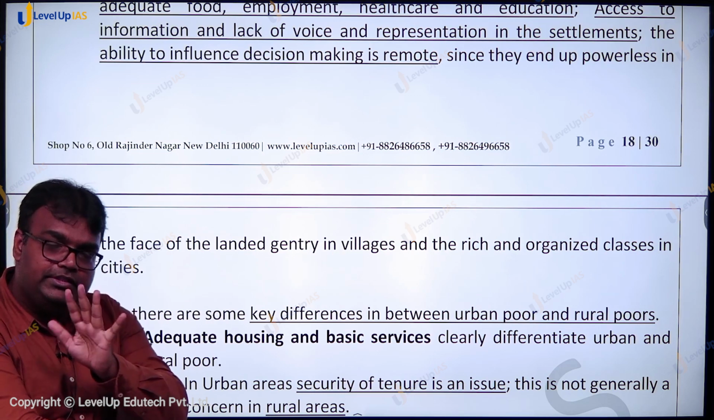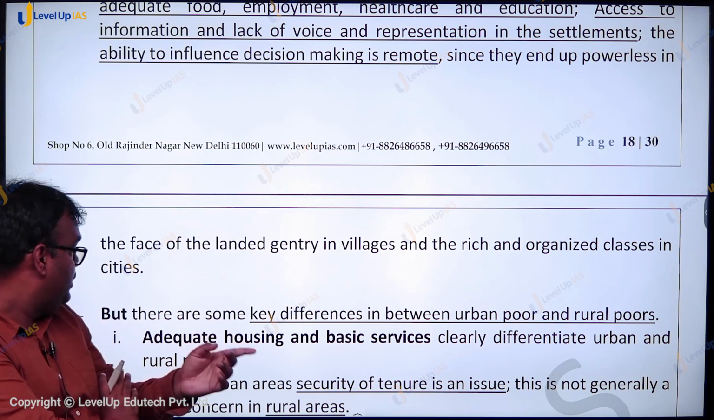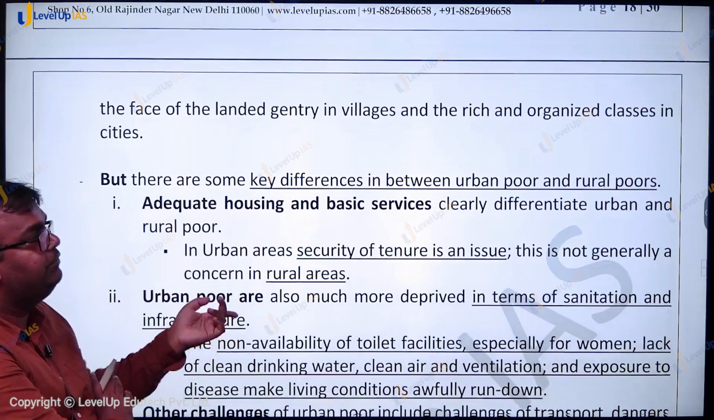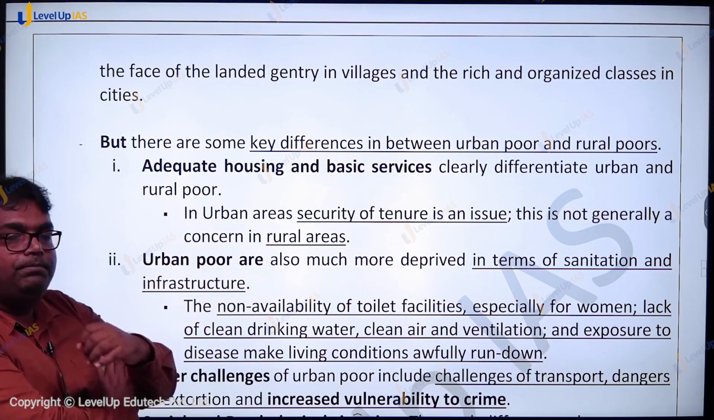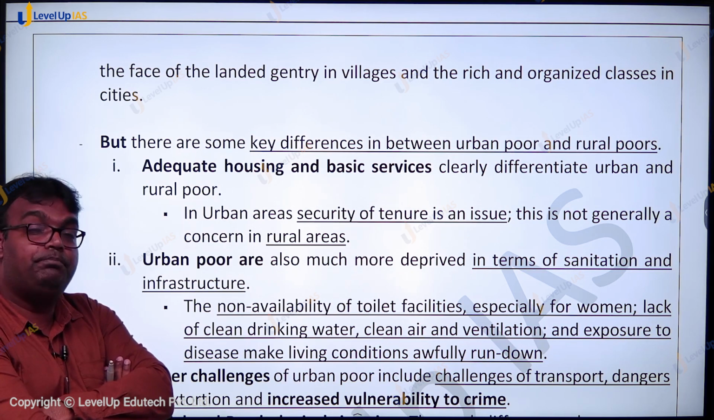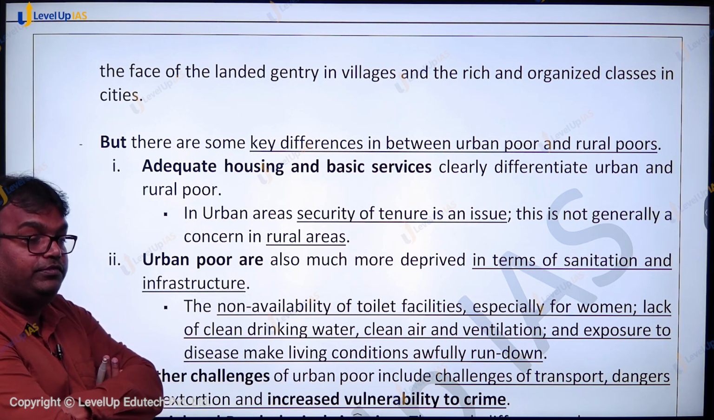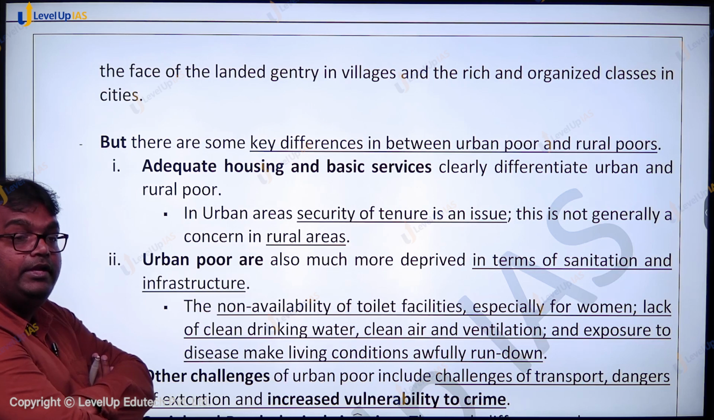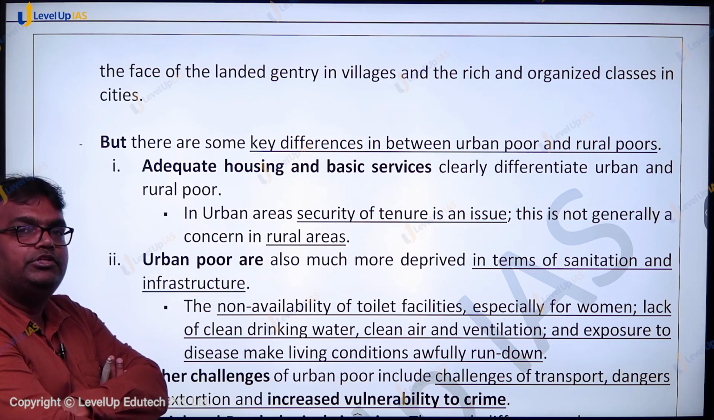So these problems are similar, but there are some key differences between urban poor and rural poor. For example, urban areas में adequate housing facilities and basic services are bigger challenge. These housing facilities may be expensive, and that's why people end up living in slums, and even in slums situation is very bad.